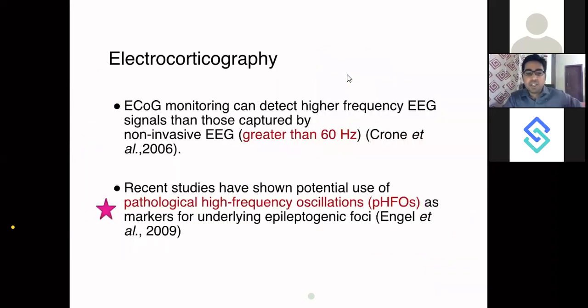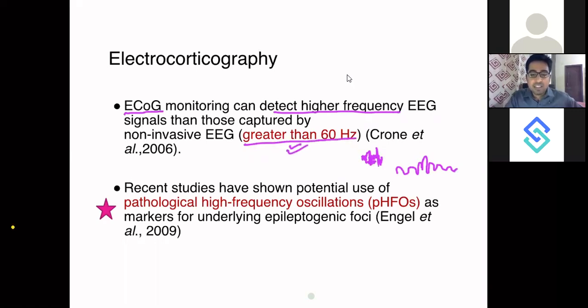Now, ECOG monitoring can detect higher frequency EEG signals than those captured by non-invasive EEG. So this is the advantage of doing an ECOG, which is called electrocorticography. With ECOG monitoring, you can detect higher frequency. So even very high frequency currents, which are not detected by the regular EEG, will be like this. Regular EEG will be like this. Very high frequency currents, greater than 60 hertz, can also be detected by ECOG monitoring.